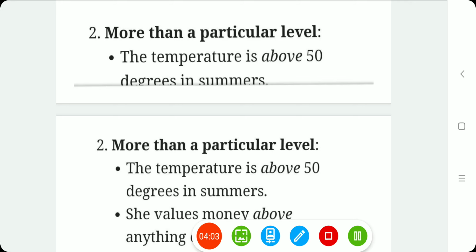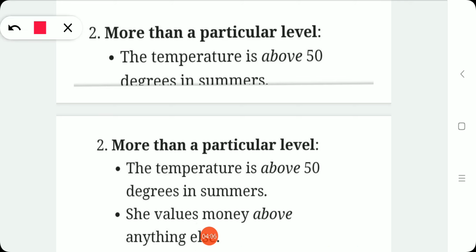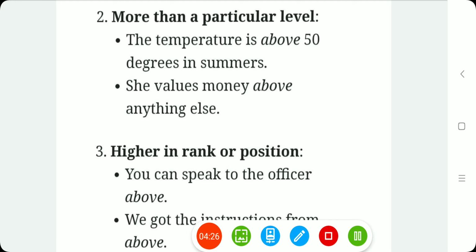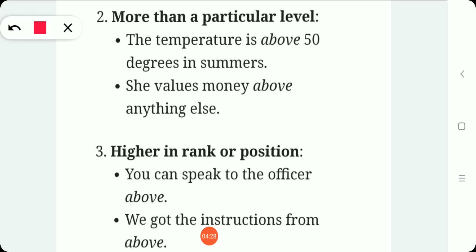Look at the second point: more than a particular level. The temperature is above 50 degrees in summer. She values money above anything else. These are all more than a particular level. 50 degrees is a high temperature, more than the level. She values money above all other things, she is valuing it highly. So whatever we mention as more than a particular level, in all those places we can use above.